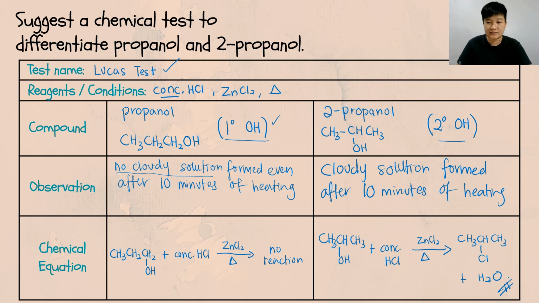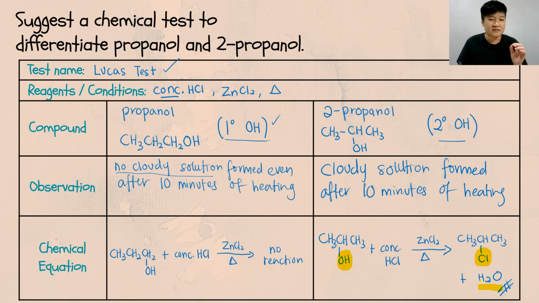And that is your chemical equation for your 2-propanol, which is a secondary alcohol in Lucas. Simple. So bear that in mind, the only change that happens is your OH substituted by Cl. That is the only change that happens in your Lucas test and produces the byproduct H2O.